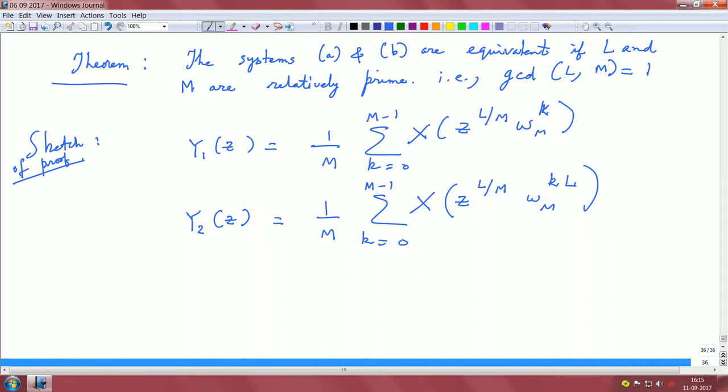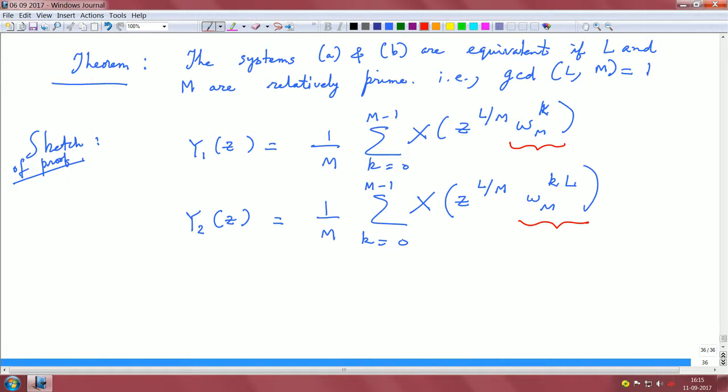So y1 and y2 seem almost the same, except that if you observe these modulation factors, one set is omega M power k, the other set is omega M power k times L. That is the only difference, right.